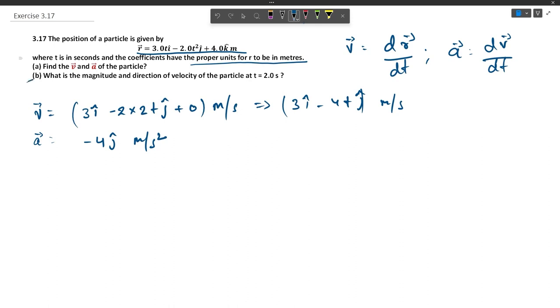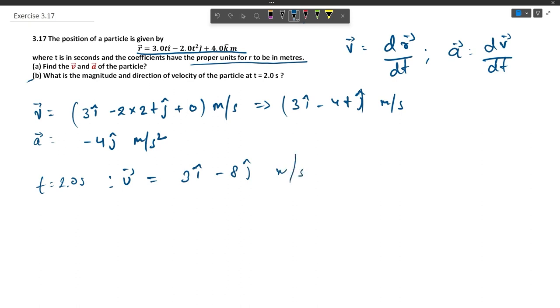The second part of the question asks: what is the magnitude and direction of the velocity of the particle at time t equals 2 seconds. So it is asking, at t equals 2 seconds, what is the velocity vector, its magnitude and its direction. By substituting into the velocity expression, we can find the velocity vector, and that is going to be 3 i cap minus 8 j cap meter per second.